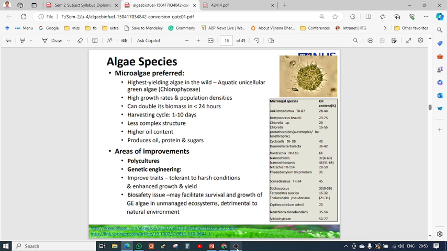Polyculture means if you use one pond for growing simple algae, then you can also grow fish along with the algae. In the same area, same structures, you can grow two things: algae for energy production, and fish for food production. This is called polyculture.